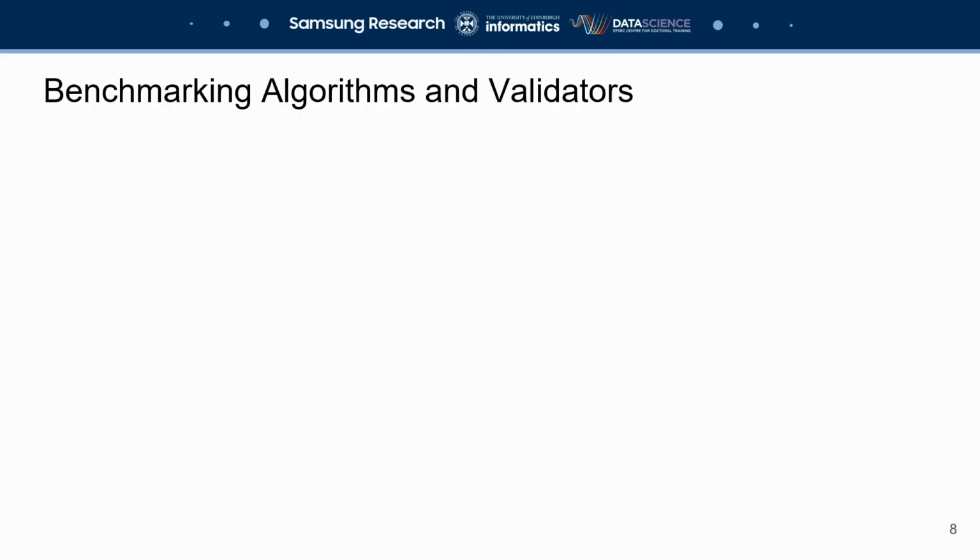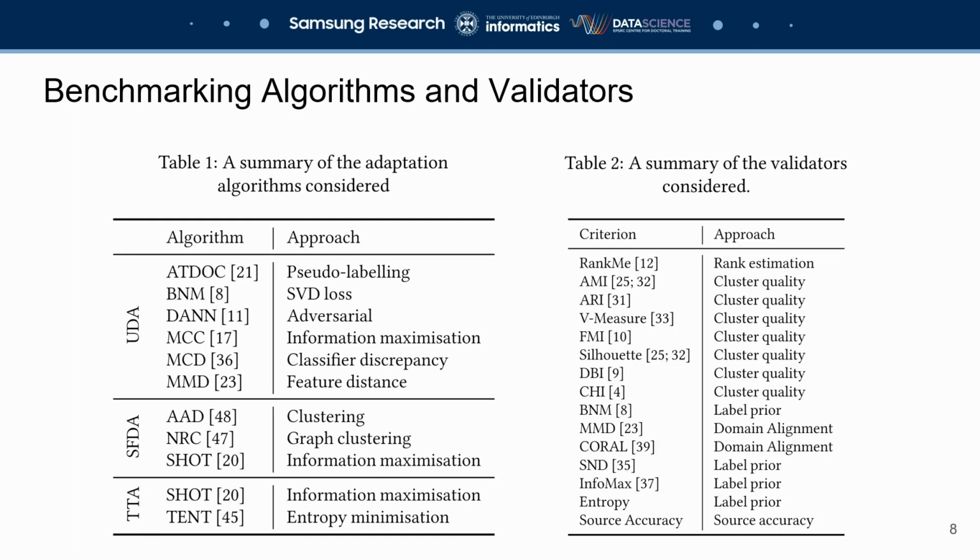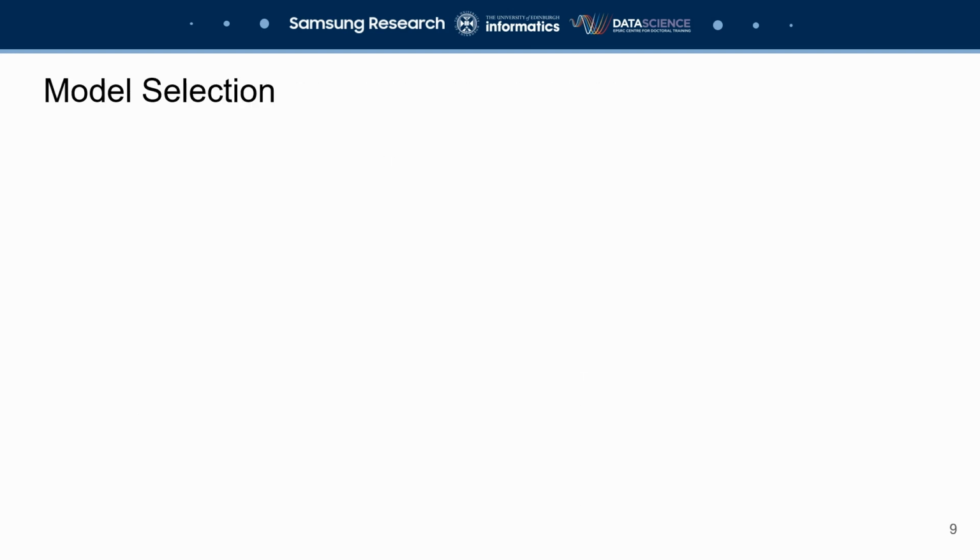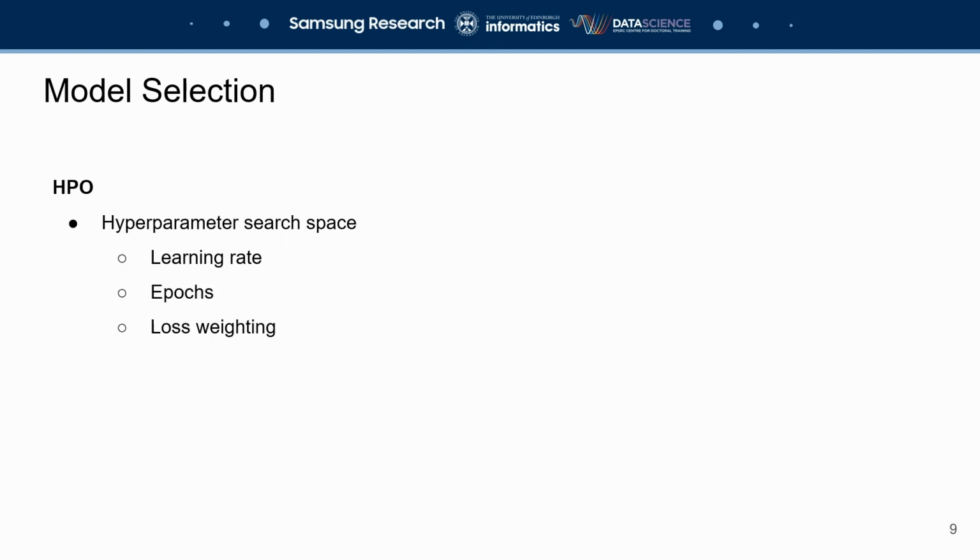In order to do this, we perform a large-scale benchmarking study of 11 algorithms and 15 validators across 3 different domain adaptation settings. A lot of work within domain adaptation has relied on manual tuning of hyperparameters. This has led to some overclaims in the literature, and therefore we adopt a more robust and realistic hyperparameter optimization procedure. For each algorithm, we defined a hyperparameter search space that includes the learning rate, the number of epochs, and the weighting of different loss functions.